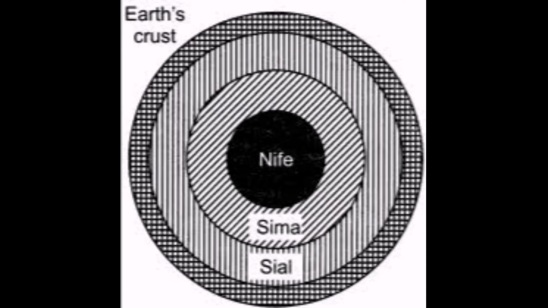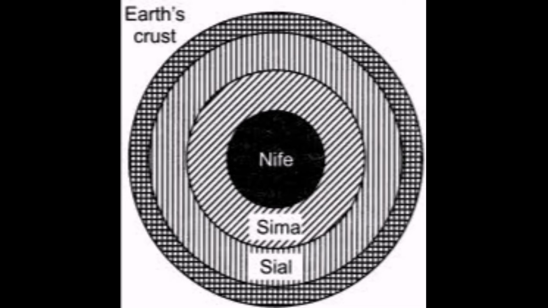As the materials in this layer are under extreme pressure, the inner core is in solid state. The temperature here is almost equivalent to the surface temperature of the sun. Just imagine that it is said that the temperature in the inner core is equivalent to the surface temperature of the sun, children. So this is all about the Earth's interior.